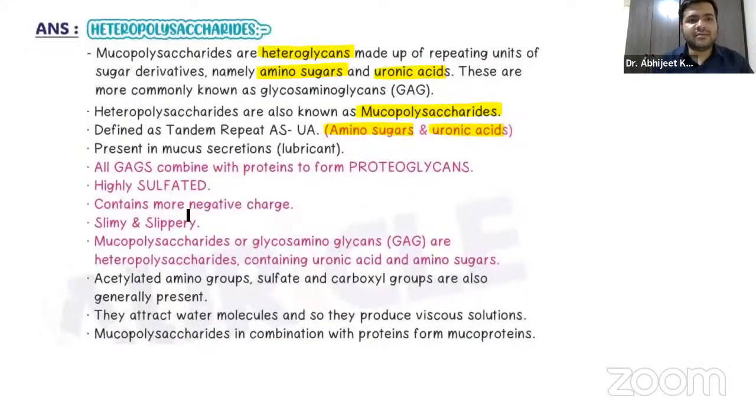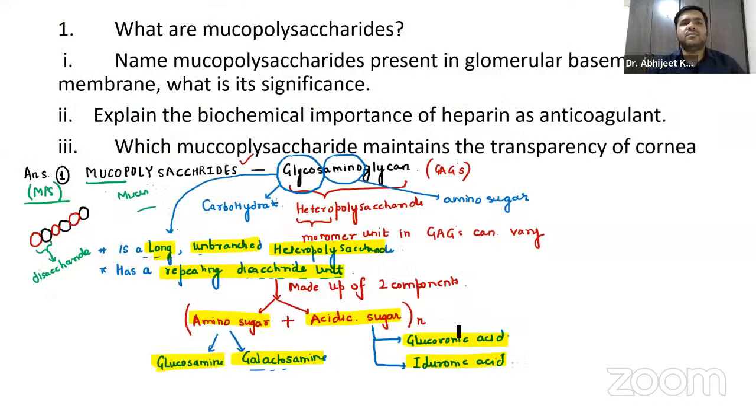So that is in short about the properties of glycosaminoglycans. We have already discussed that they carry more negative charge, they are slippery, and they are heteropolysaccharides. They attract water molecules, so they produce viscous solutions. Now, mucopolysaccharides combine with proteins to form mucoproteins, so you have to remember that.